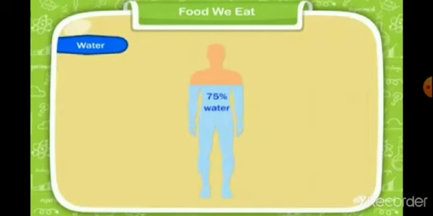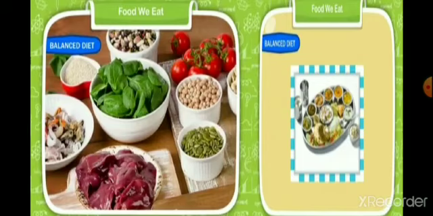Another important thing that is required is roughage. Roughage is the fiber that is present in fruits and vegetables, and it helps in removing the waste from our body, and it adds bulk to our food. Now we will talk about balanced diet.